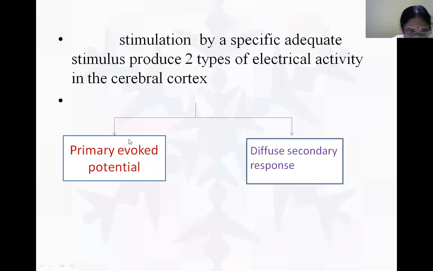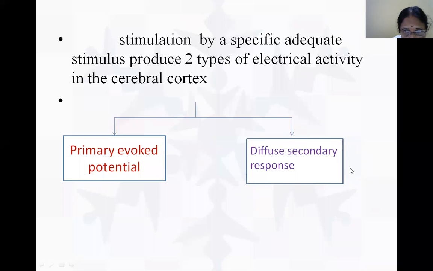Primary is localized to a specific area. It is of shorter duration. Here in the secondary it is diffuse, and the duration is long. With the stimulus, the surrounding areas are also activated.